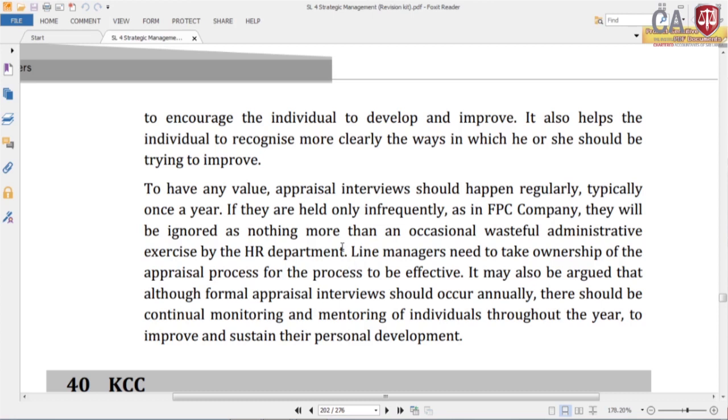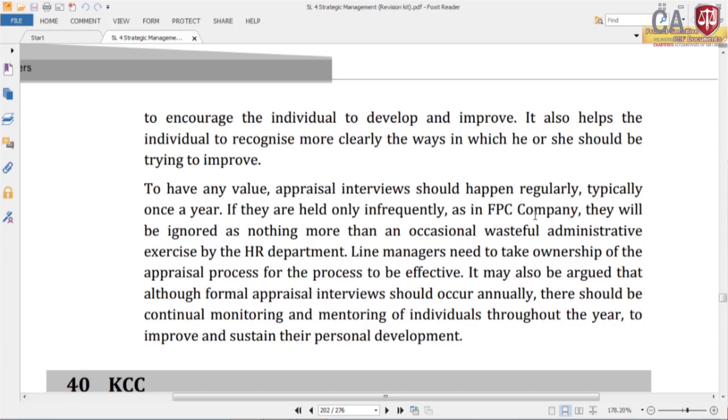Line managers need to take ownership of the appraisal process for the process to be effective. It may also be argued that although a formal appraisal interview should occur annually, there should be continual monitoring and mentoring of individuals throughout the year to improve and sustain their personal development. With that, we can complete question number 39.